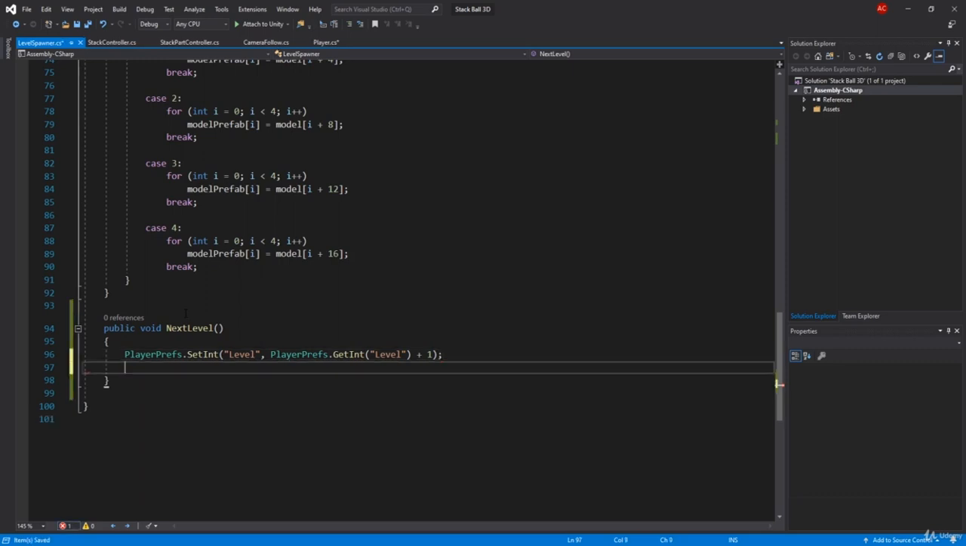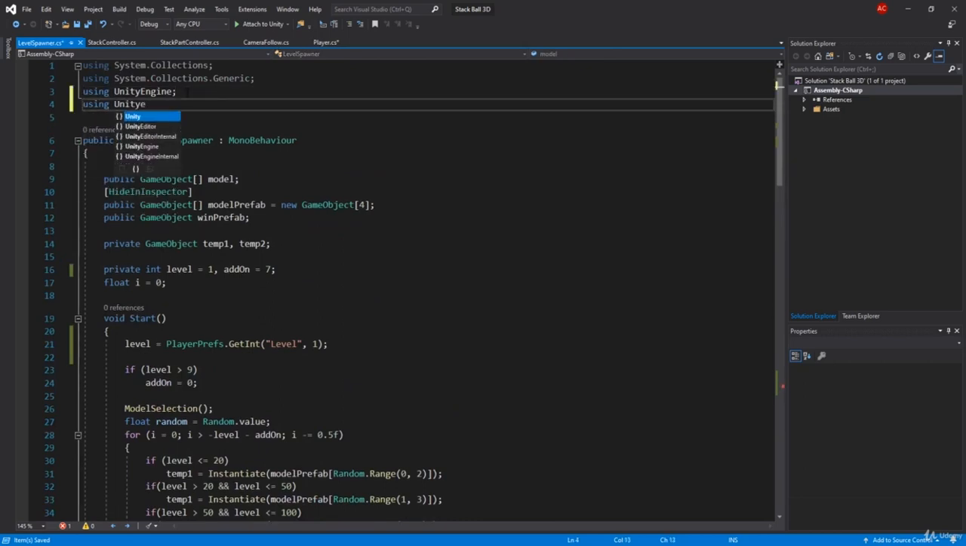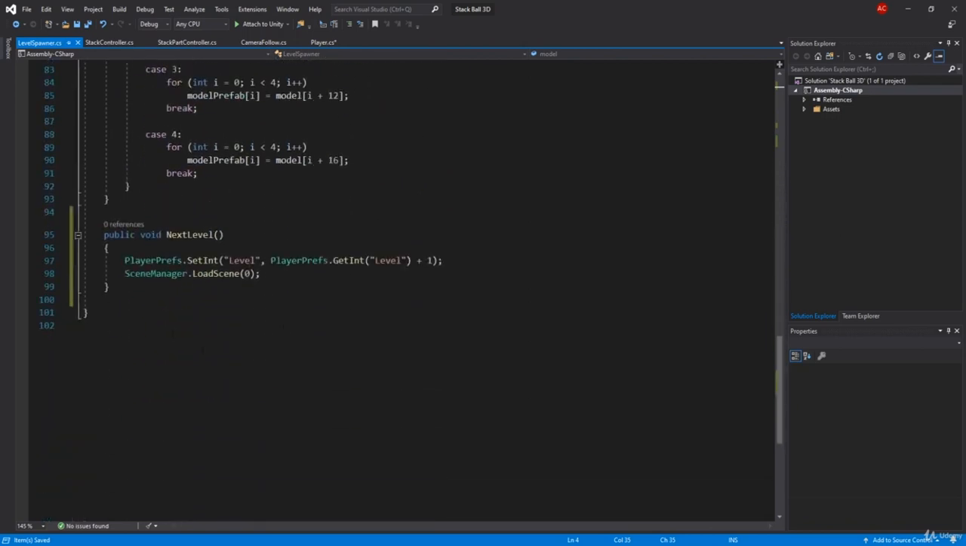And then what are we going to do? We're going to say SceneManager.LoadScene, and we're going to load the only scene we have, which is 0. So let me just add here using UnityEngine.SceneManagement. So with this, we're pretty much done. So whenever I come to the finish, I can call out the next level, and this will be called. I will pass the level and I will increase it by 1.